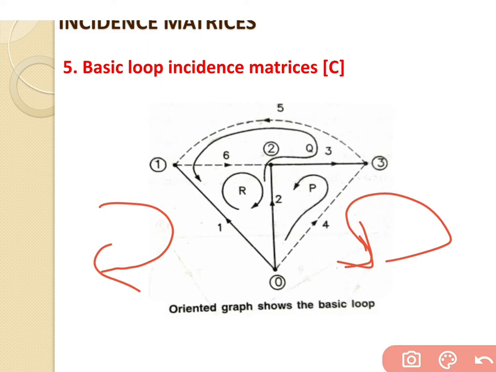So P and Q have the anti-clockwise direction, whereas R has the clockwise direction. Only 4 has a clockwise direction, whereas 2 and 3 have an anti-clockwise direction.